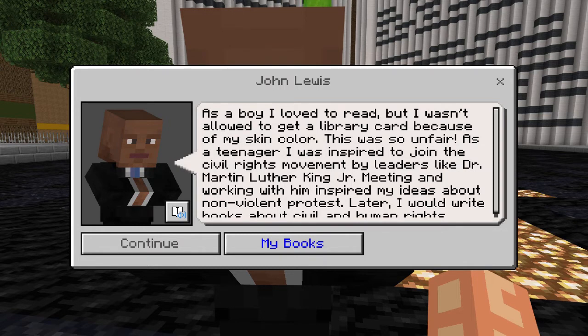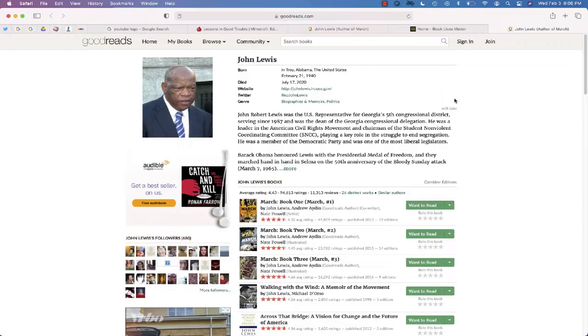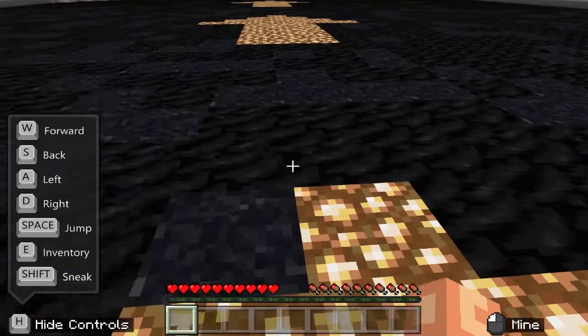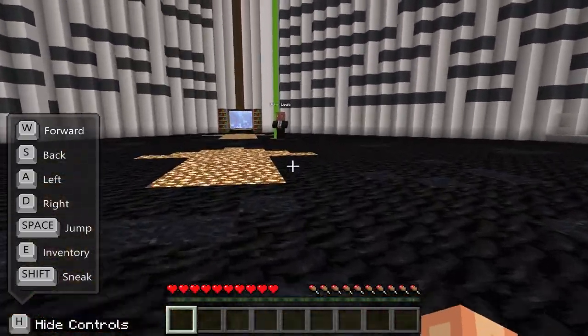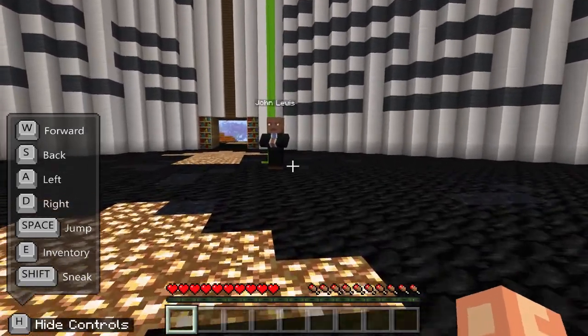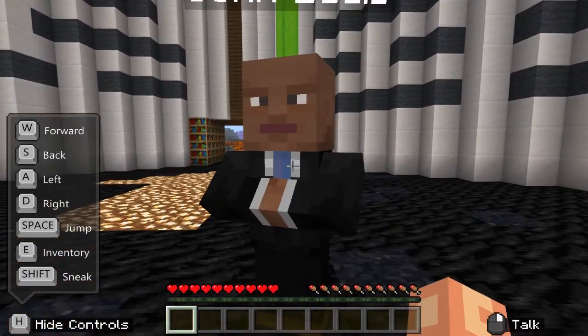So again, there's a link to some of the work of Mr. Lewis, where if students were interested, they could check out some of these books and some of the reviews of his books as well on Goodreads.com. And you'll notice that this glowstone right here will take me to the end, another green beacon, where I'm greeted by John Lewis again.